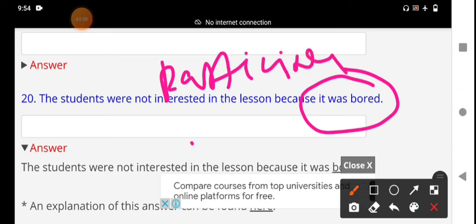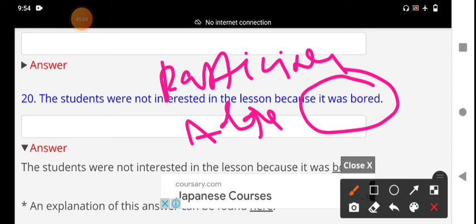participle adjectives. In the English language, some participle adjectives exist. What are the participle adjectives in English? Interesting, interested. And what are other participle adjectives?